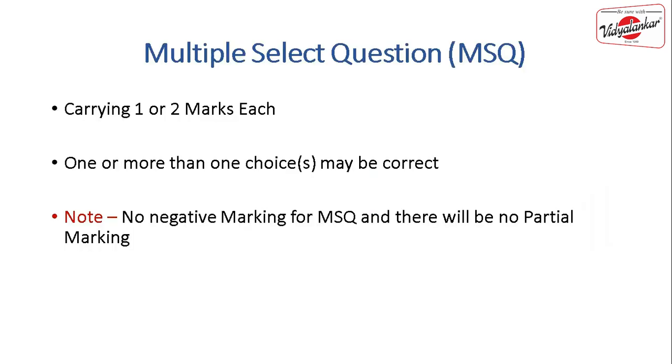Apart from various topics added into the GATE 2021 syllabus, there is one more thing which is added into this year's exam, and that is multiple select question. Till GATE 2020, we had multiple choice questions and numerical answer type questions. Now this year they are adding a new type of question, that is multiple select question. The meaning of this is you will be provided with four choices, and out of those four choices one or more than one options may be correct. All those correct options you need to select. If you miss even one of them, then you will not get any mark. Now there is no negative marking for multiple select questions, so you can attempt them. So this is all there in GATE 2021.